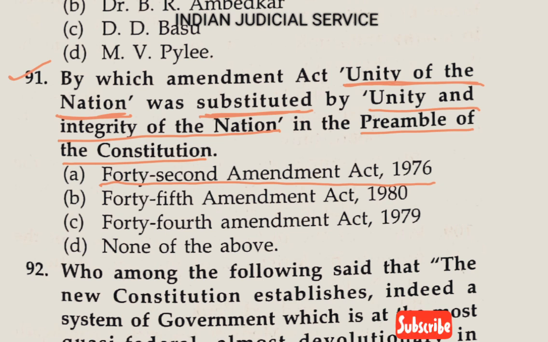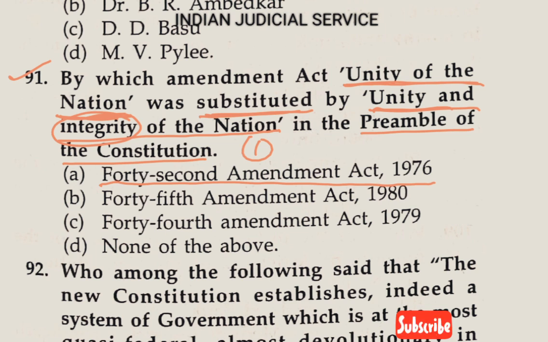So in this amendment, three words were added in our preamble. The first two words: previously it was the sovereign democratic republic, and these lines are substituted by the sovereign socialist secular democratic republic. And another important line here: the unity of nation is substituted by the unity and integrity. This is a new word here. So there are three words.